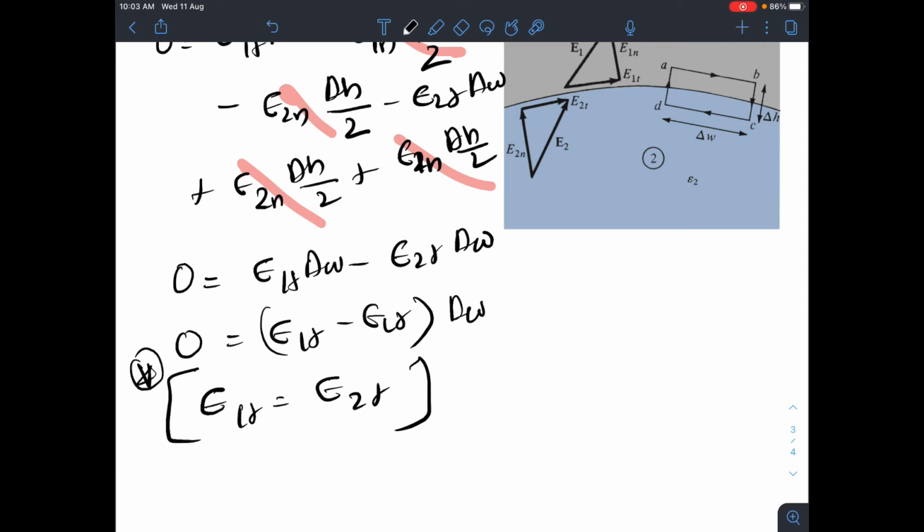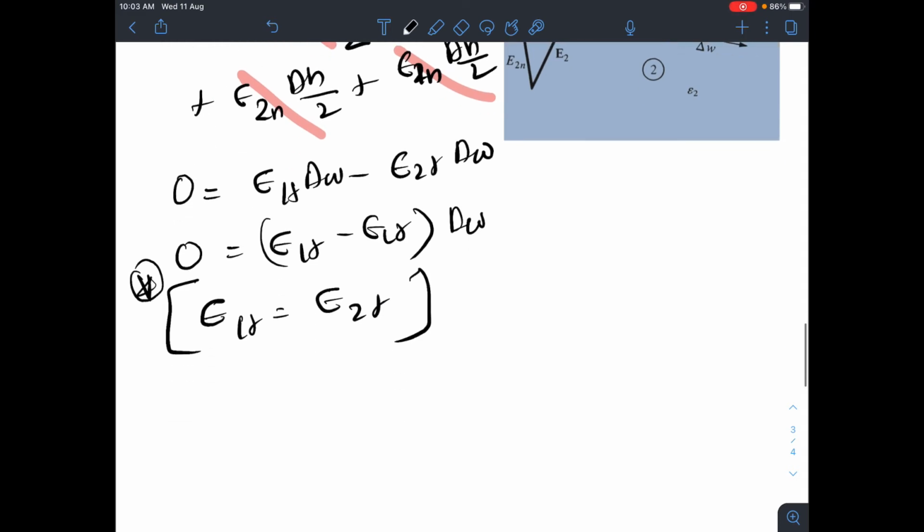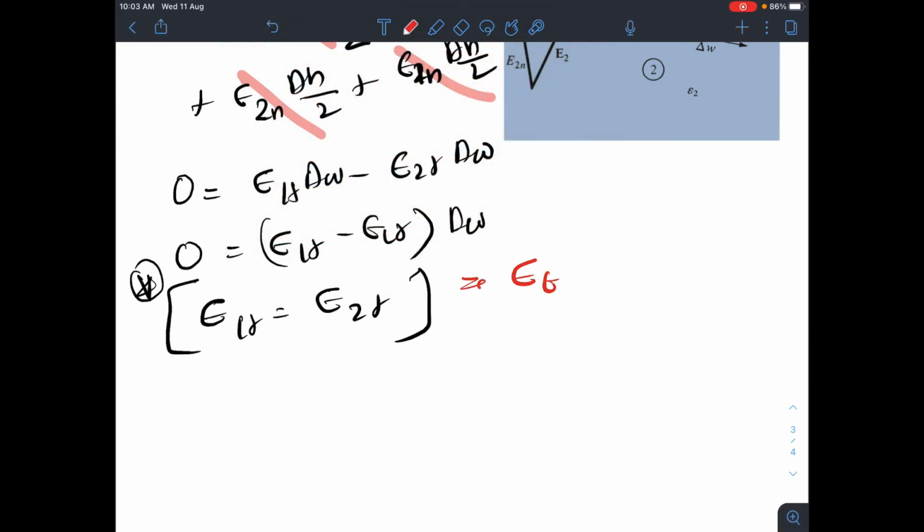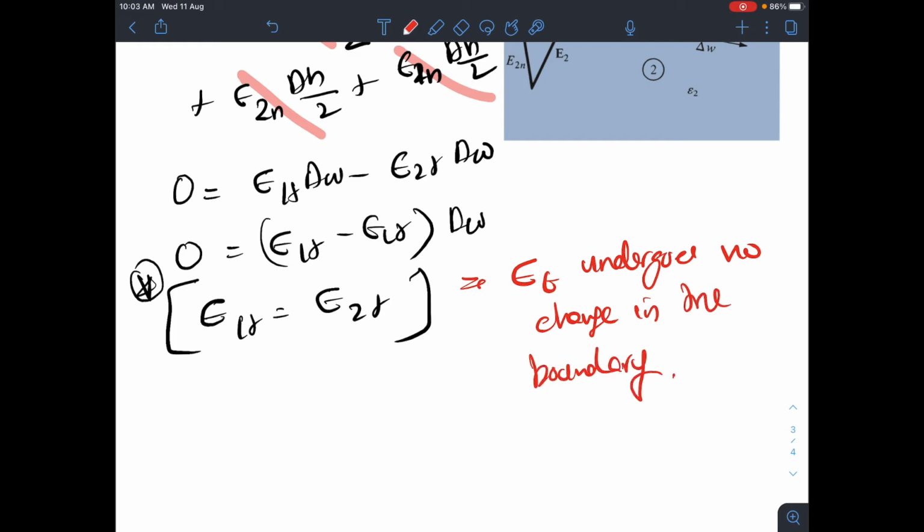So on the two sides of the boundary, in other words, E_t undergoes no change on the boundary. Otherwise we can say that E_t, the tangential component, undergoes no change in the boundary. That is your understanding that you will have.